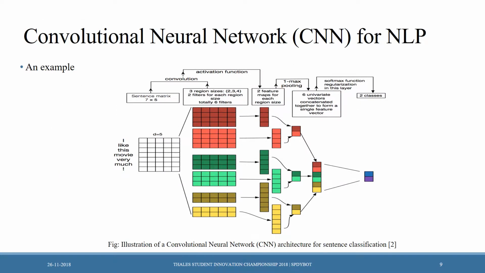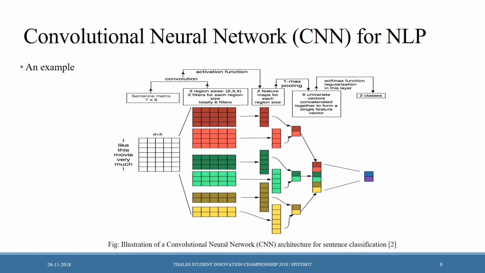Let's go through a small example of CNN in NLP. Here we have a sentence with 7 words. Let's assume our word embedding is a 5-dimensional word vector. So we have this 7 by 5 matrix. Let's see, we have 3 filter regions of size 2, 3, and 4 having 2 filters each. Finally, there is a max over time pooling layer followed by an activation function, which gives 6 activation vectors concatenated together to form a single feature vector.